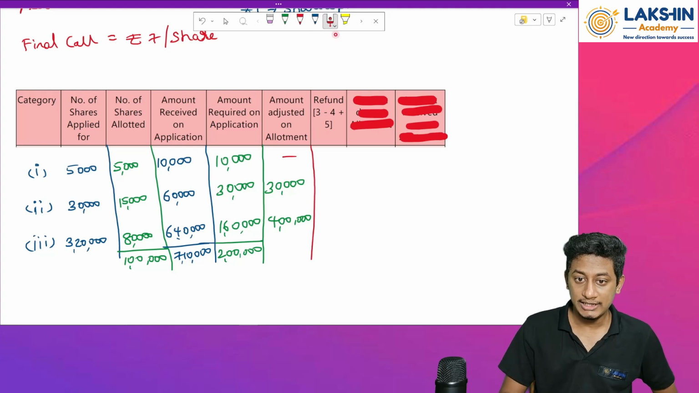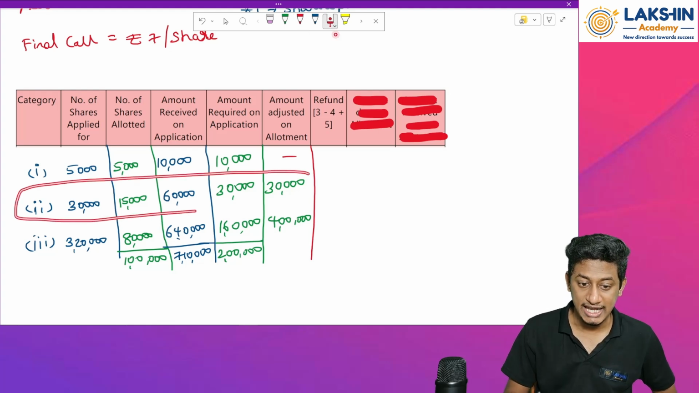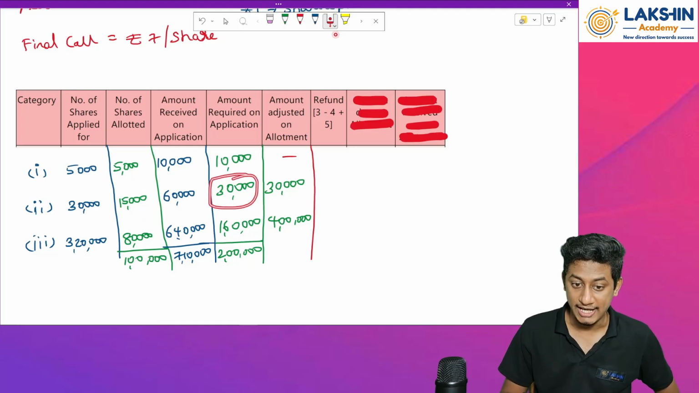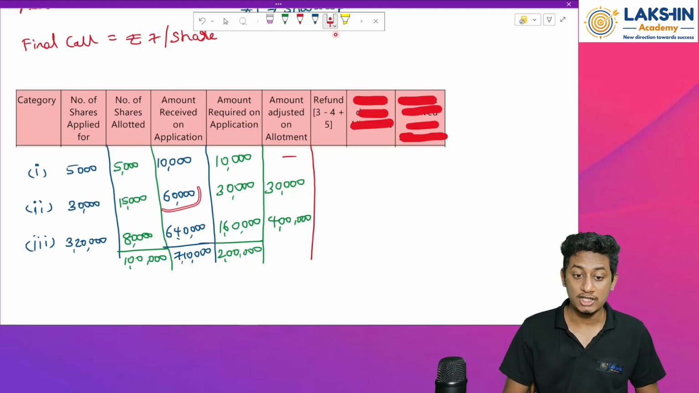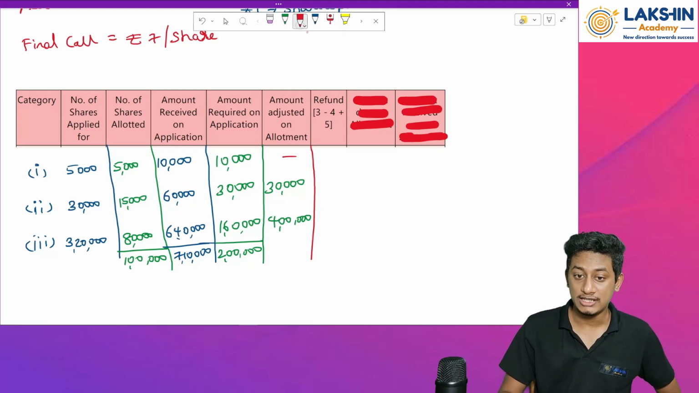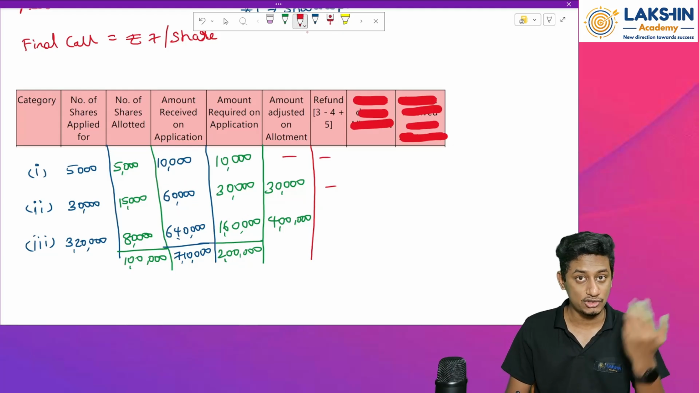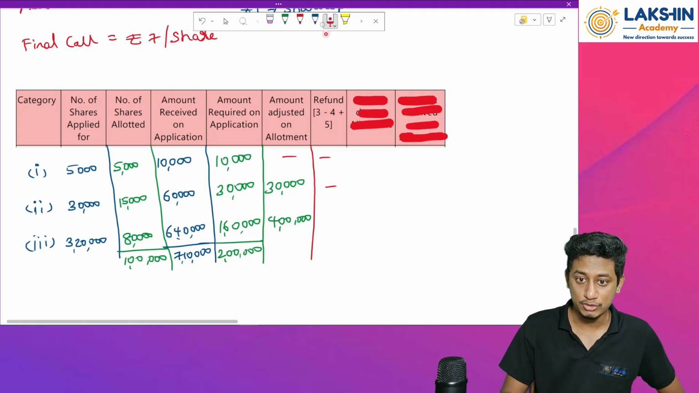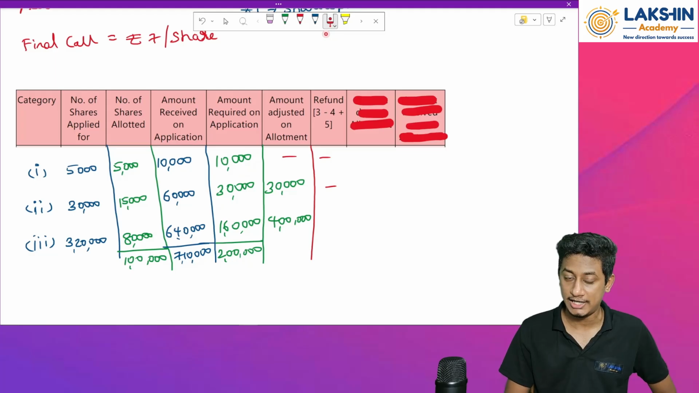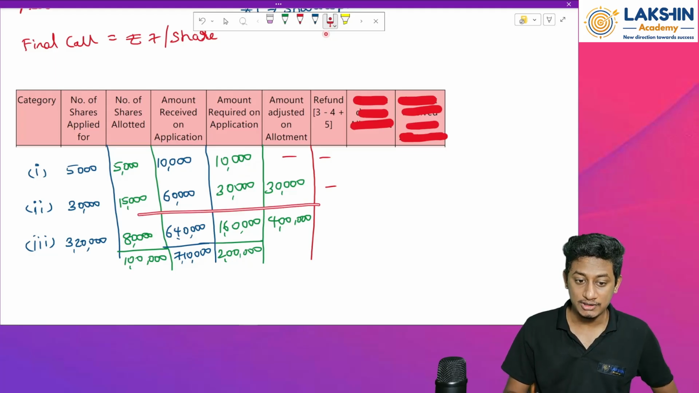Here, in case number 2, is there any amount that can be refunded? No sir. Why? Because 30,000 has been adjusted to application, 30,000 has been adjusted towards allotment. That means how much is received? 60,000. So all the amounts are properly utilized. So there is nothing to refund over here. And in the first case also there is nothing to be refunded, because whatever amount was received has been adjusted towards application itself. Right? Okay. Done and dusted. Then comes the last case.